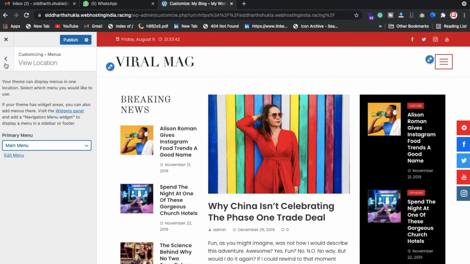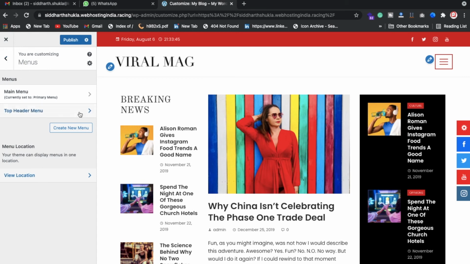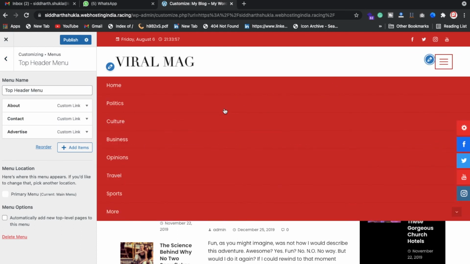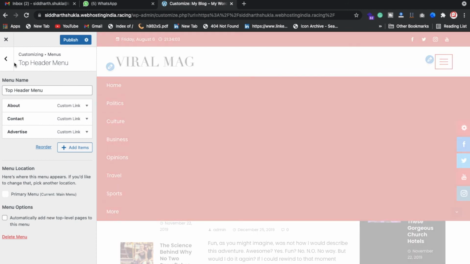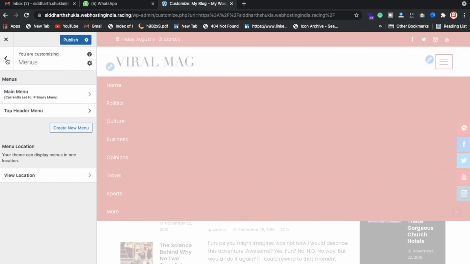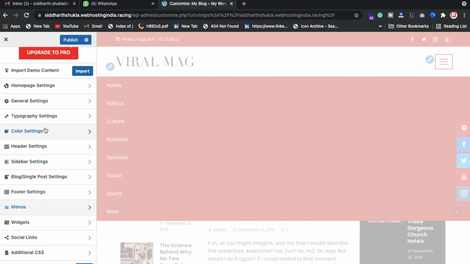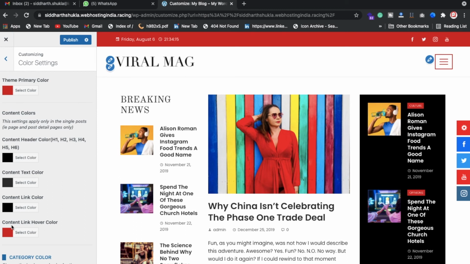We have already selected the main menu. I will show you how you can change the menu also. Top menu, these are the sections basically, and if you want to make this one the primary menu, of course you need to click here, so it will automatically become primary. So right now in the menu sections we have home, politics, culture, business, opinions, travels and sports, and many more. Once you click on this button, just scroll down, and also if you want to change something in color sections, we already have the setting part. Like this one, content link, if you want to change something, of course here you can change whatever you want. Some links, if you want to change, of course here you can easily manage.